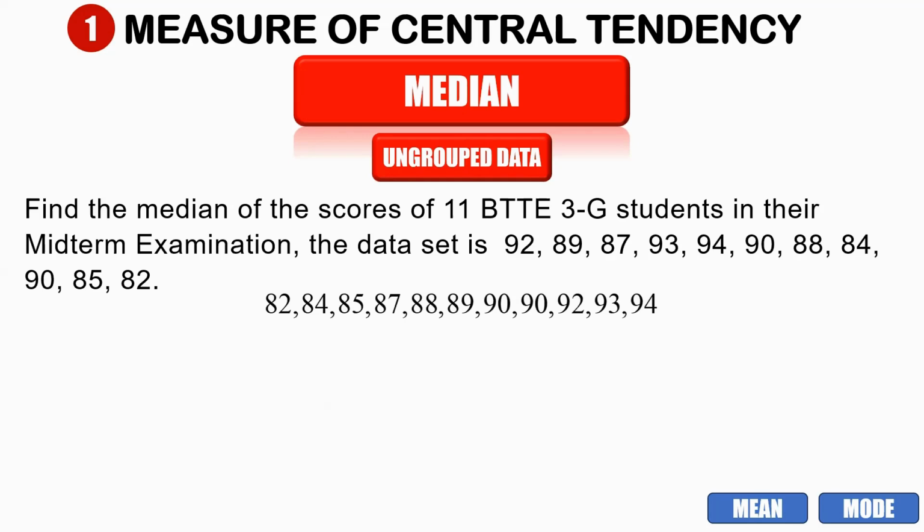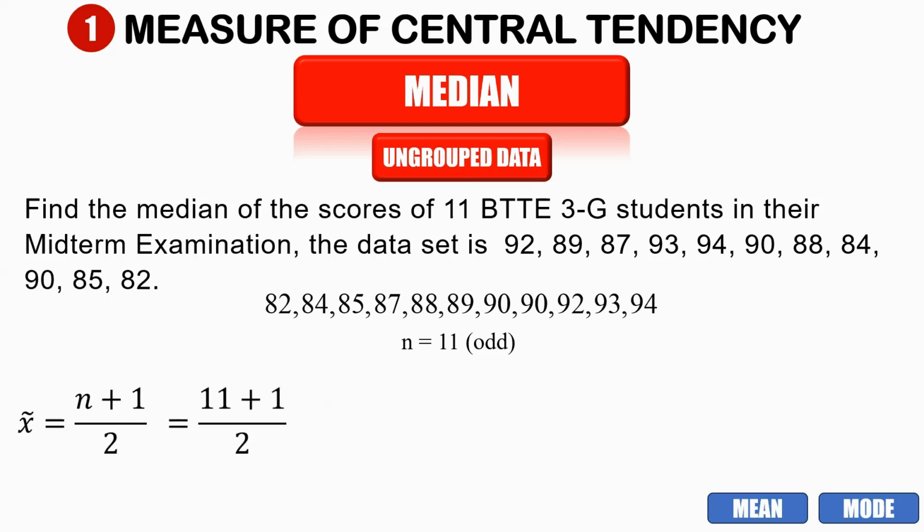As you can see, the total number of data values that we have is 11, which is an odd number. If you have an odd number of data values, you just take the middle rank or the middle number of our data set. But first, let us take a look at which location we are going to get our median. The median location is equal to n plus 1 divided by 2.